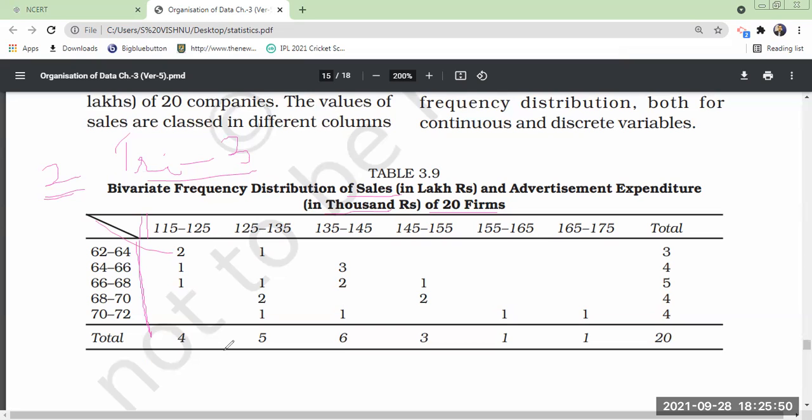2 variables you are showing in a single table. Advertisement expenditure is one variable. Distribution of sales in lakhs of rupees is another variable. In rows you are showing one variable, in columns you are showing another variable. So this is known as bivariate frequency distribution. Did you understand?